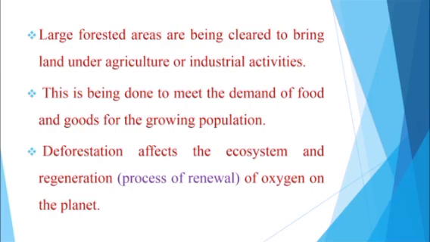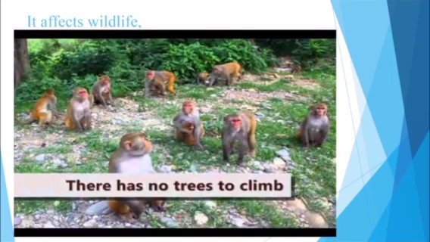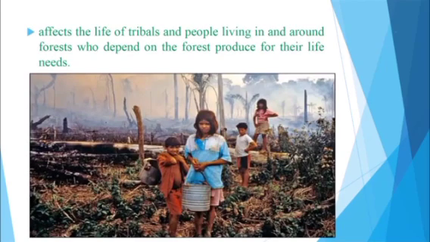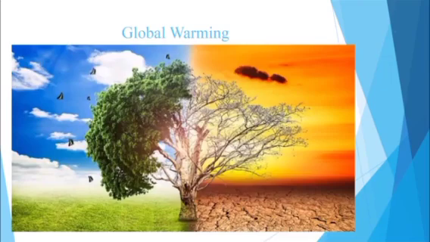Deforestation affects the ecosystem and regeneration of oxygen on the planet. So here, regeneration means process of renewal. So, deforestation affects the ecosystem and process of renewal of oxygen on the planet. It affects wildlife, affects the life of tribals and people living in and around forest who depend on the forest produce for their life needs. Next, we are going to learn about global warming.